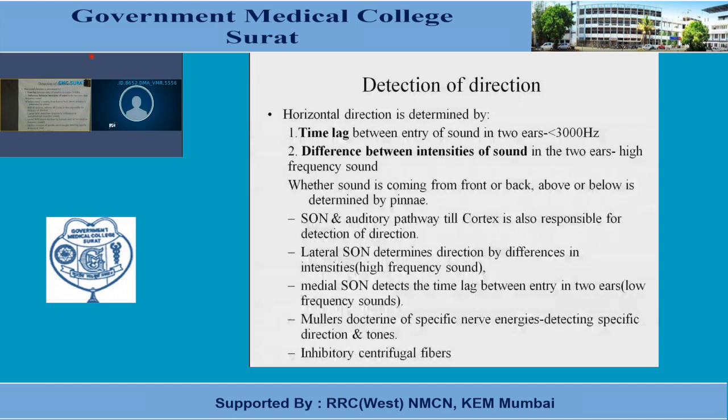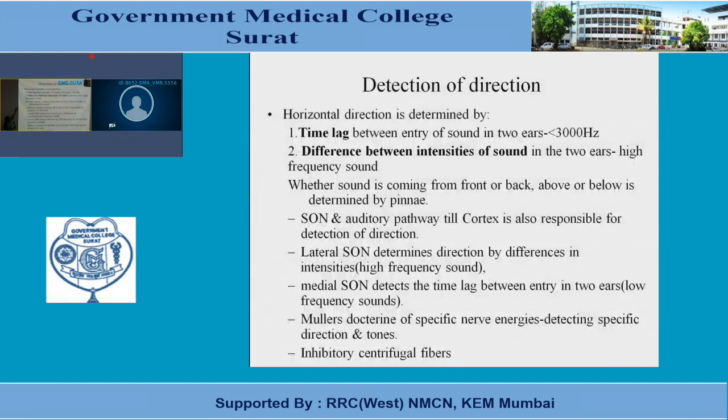One is the time lag between the entry of sound in the two ears, and this is sensitive in detecting the direction of sounds of frequency below 3000 Hertz. Another method by which the direction of sound is determined is by the difference between the intensities of sound in the two ears.